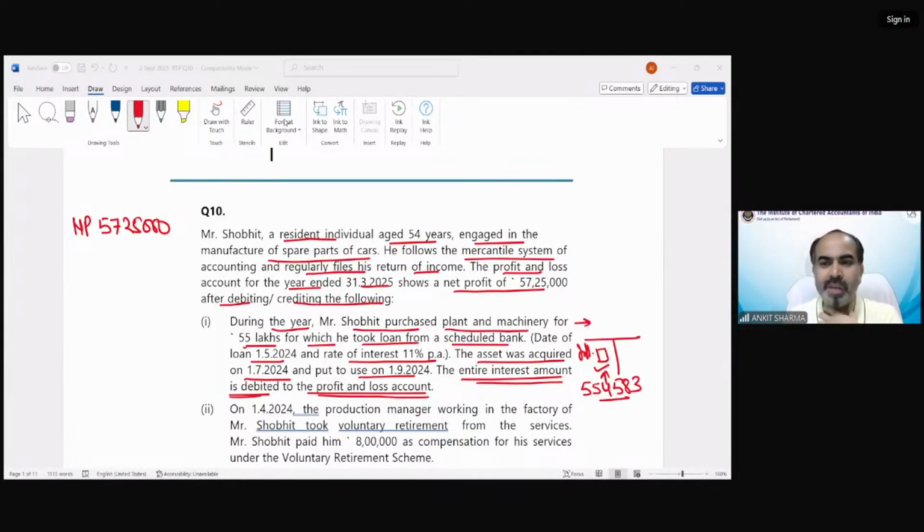The interest for 3 months will be capitalized with the cost of plant and machinery. Therefore, interest of 201667 will be added back. So Khushi, that 3-month interest value is coming 2,01,667. Are you sure? 3 months interest is this much? Or are you just going by the answer?